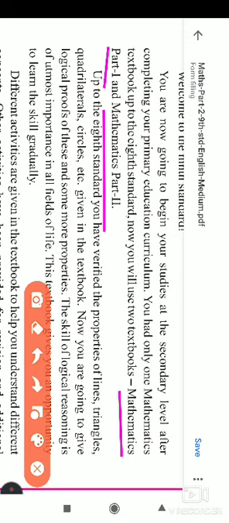After that, quadrilaterals also we have studied, and their properties, circle, etc., given in the textbook. Now you are going to give the logical proof. Whatever we have studied was already verified. But now, in this 9th standard, you are going to give the logical proofs of these and some more properties we are studying in the 9th standard.